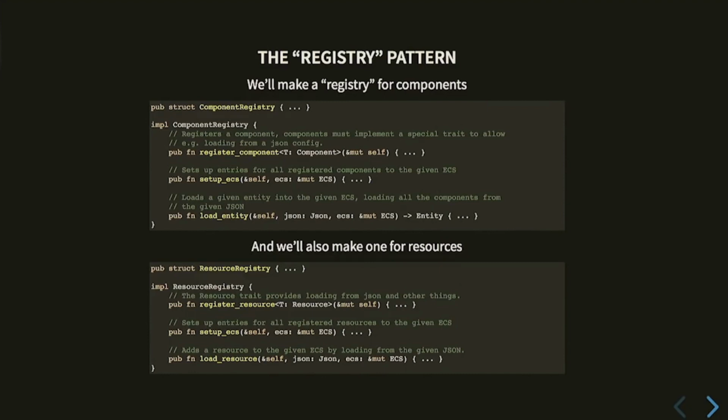And then you can also do this load entity. Say your component trait knows how to load from a JSON blob. You can say, hey, go load an entity into my ECS based on this config file. So this might be some kind of array of all of the components. And then it gives back the entity after adding them all. And you can do the same exact thing for resources, where you set up all your resources, and then you can load any given resource.